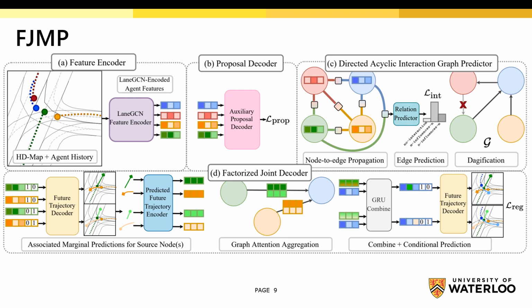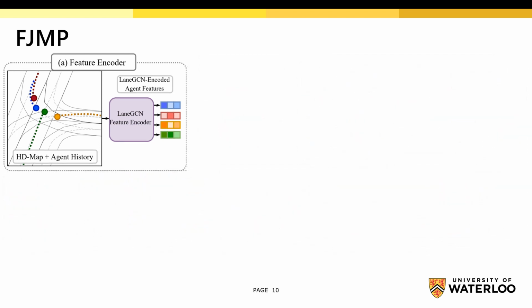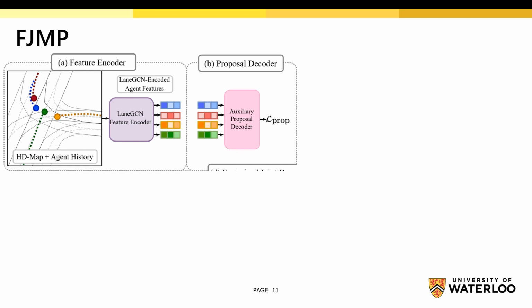To implement factorized joint prediction, we propose a joint motion forecasting framework called FJMP. Let us now look at each component of FJMP in detail. FJMP first encodes the HD map and agent histories to produce map and interaction-aware agent features using a lane GCN style feature encoder. Moreover, FJMP has an auxiliary non-factorized joint prediction decoder, which is only used during training. This is used to regularize the agent features so that they are future aware. In other words, they are predictive of the future.